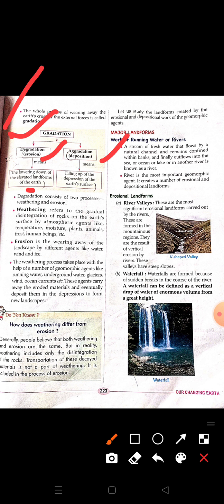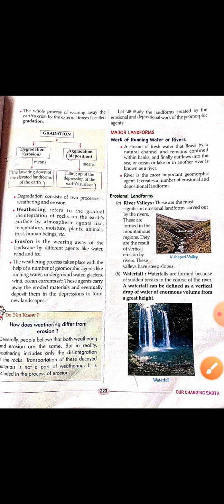The lowering down of elevated landforms, when they break down, is known as erosion. The filling up of the depressions of the earth's surface, when those areas are filled up, is known as deposition. Now, degradation consists of two processes, weathering and erosion. So degradation takes place because of two reasons: one is weathering, another is erosion.